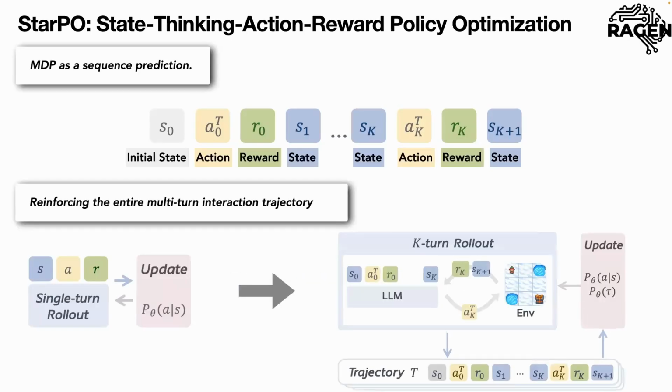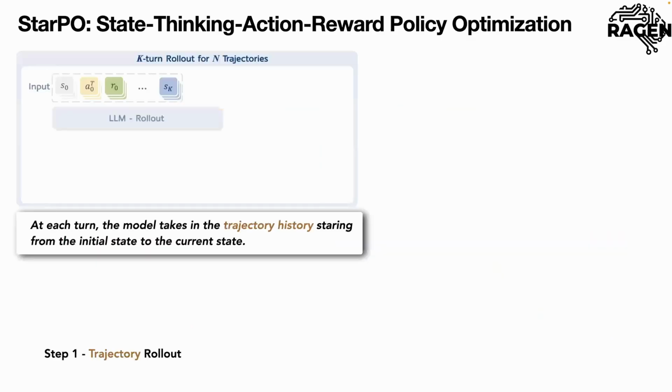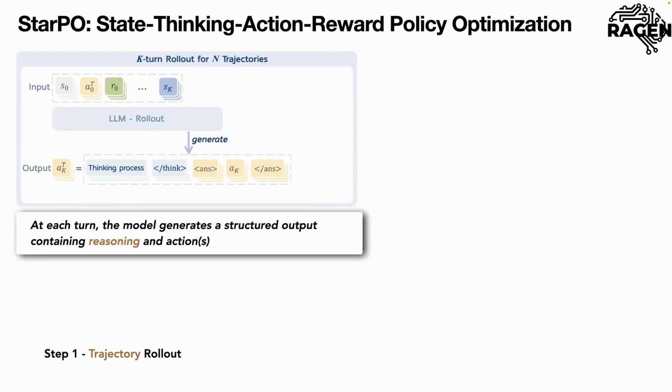So what we are doing here is asking the model to first interact with the environment to get the rollout. This is a multi-turn rollout. Then we use this rollout as the data to train the model using the RL algorithm. So there are two stages: one is the rollout stage, one is the update stage. In detail, the rollout stage is very natural: we use the large language model to observe the current state, and then ask it to predict the action based on the entire interaction history.